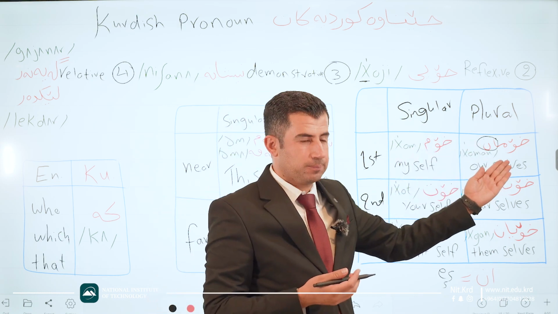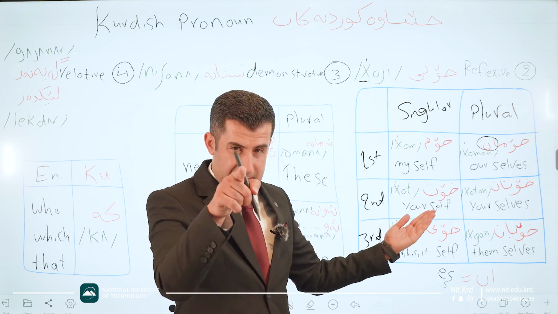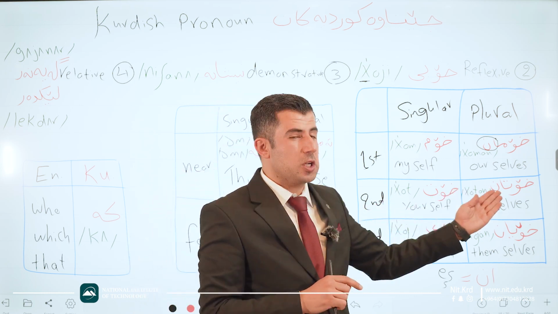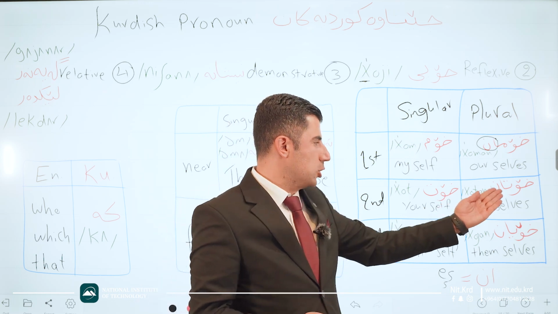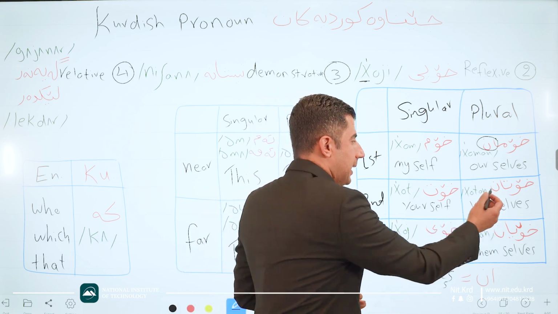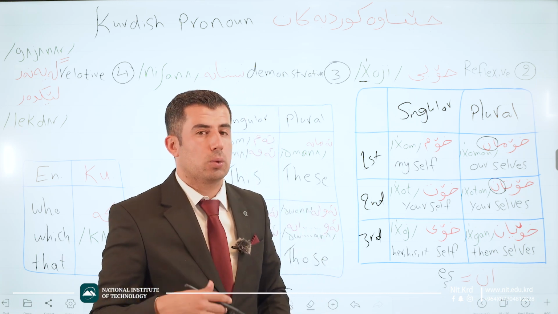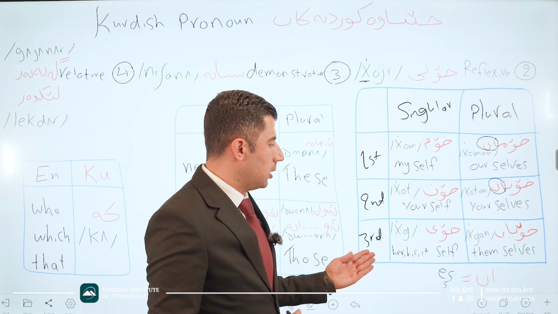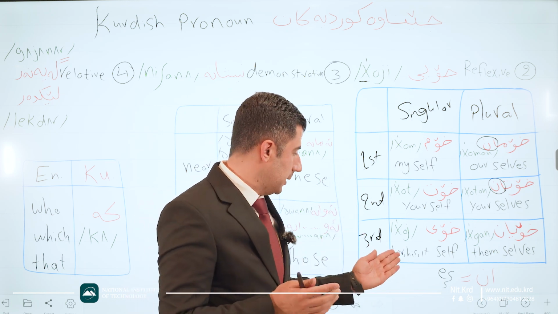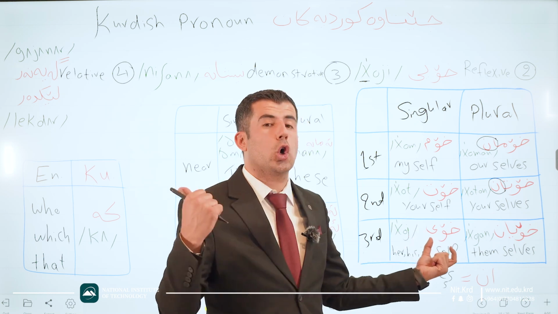Khom, if we add an, it becomes plural of this one. Khom, khoman. Good. The second person singular, we use khot. Khot, yourself, but for just one person. But when we pluralize, we have to use khotan. For second plural person, we use khotan. Again, we have to add just an. An is the sign for pluralizing. Good. The third singular person, which is khoi, for all of herself, himself and itself, all of them, we have just khoi.